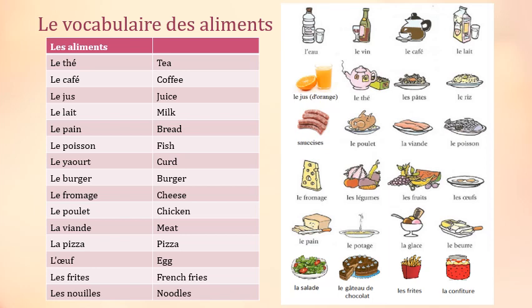And for example, the last one, la viande, which means meat. So this one is a feminine singular noun. So when we use the partitive article, it will be de la.